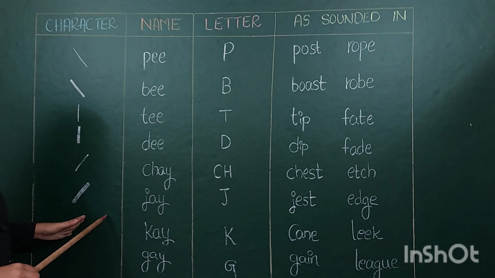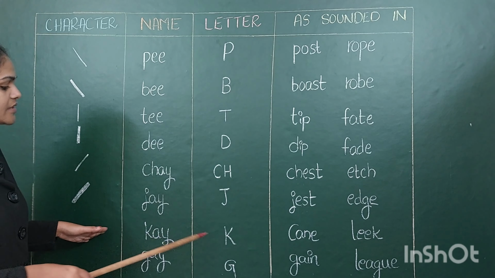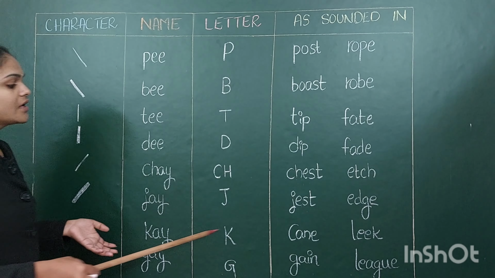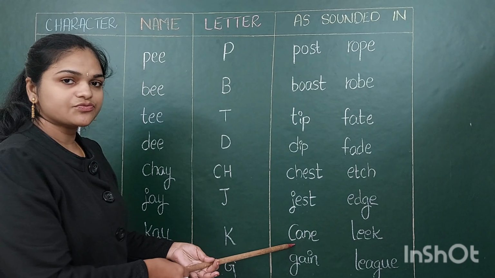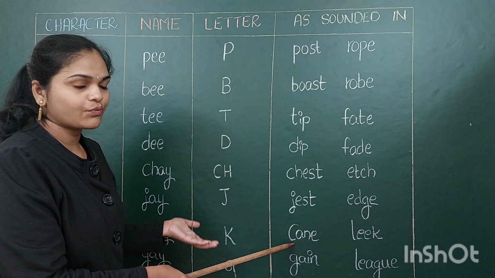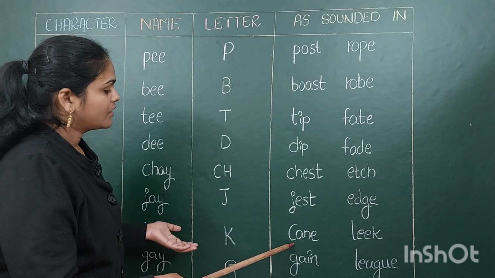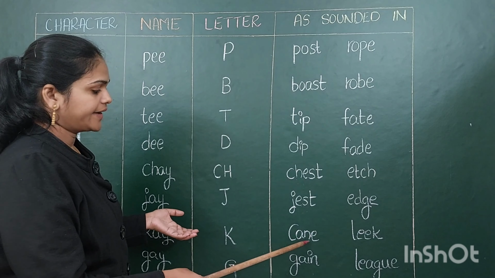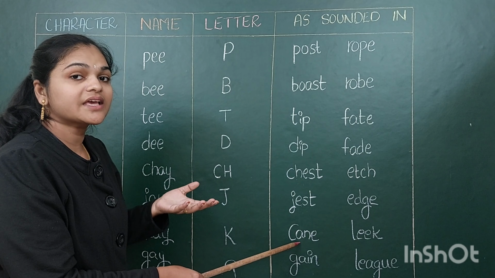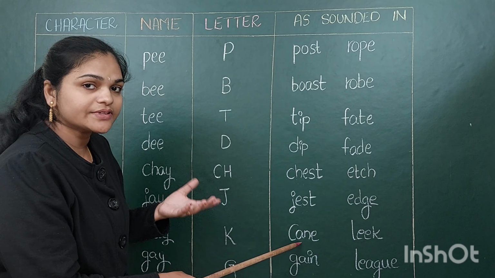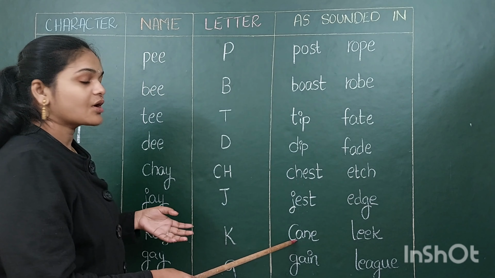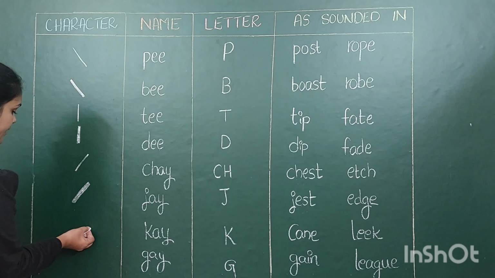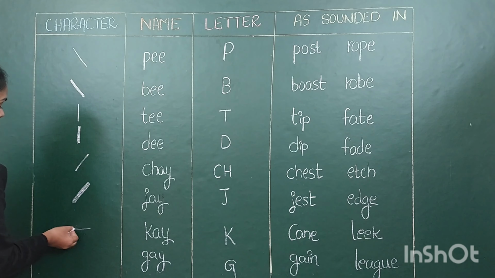Okay, now we know up to J. So next K. How do we spell it? We spell it as K. Cane. Cane means walking stick. So how to write cane? Though it is C-A-N-E, we are spelling it as cane. It sounds with the K. So when it is the K sound, what you have to write is on the line K.